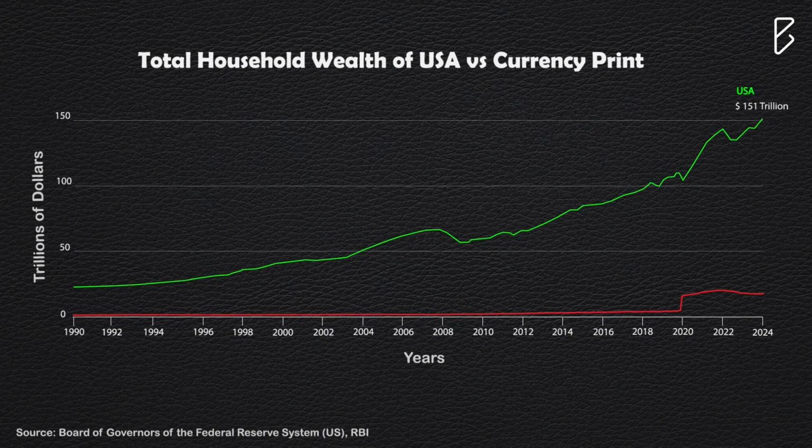As you can see, from 2020 suddenly the wealth of people started to grow rapidly. And at the same time, the currency print of the Federal Reserve of the USA has a similar spike. So the very obvious question is: how is currency printing impacting the wealth of the people?